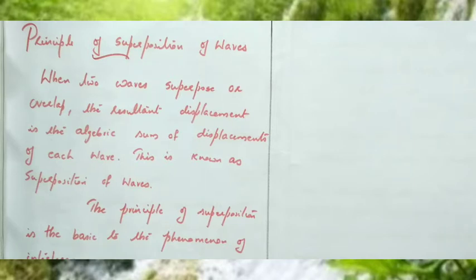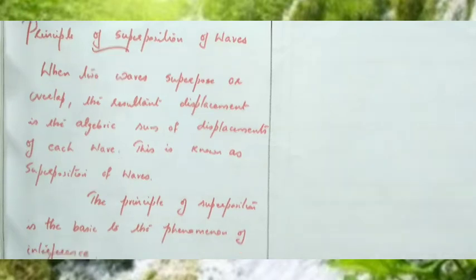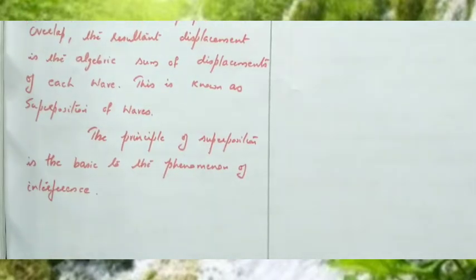This principle is called the principle of superposition of waves, and it is basic to the phenomenon of interference. Interference is a very important phenomenon shown by light and sound waves, and the interference of light we will study in the 12th standard.